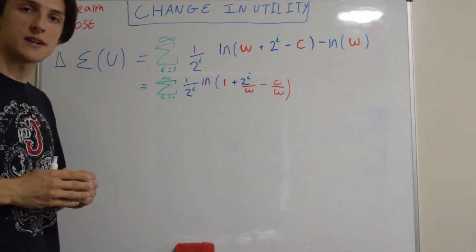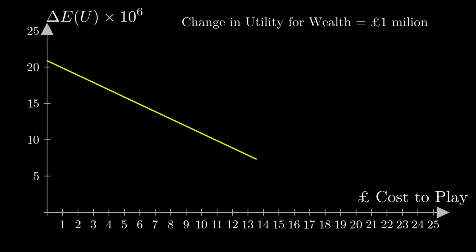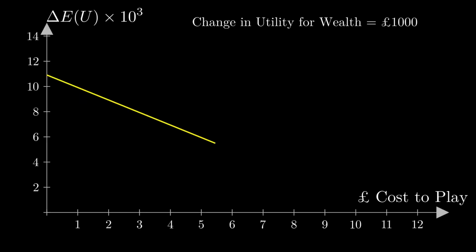Let's have a look at a few examples. Now let's plot the expected change in utility, which remember was that infinite summand from earlier. Here, wealth is fixed at 1 million, and we see that past around £21, our change in utility becomes negative. In fact, a millionaire should pay at most £20.88 to play this game. Here's a similar graph to before, but now wealth is fixed at £1,000. In this case, someone should pay at most £10.95 to play, before the change in utility becomes negative.